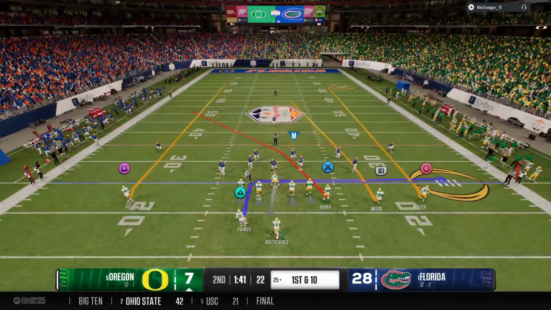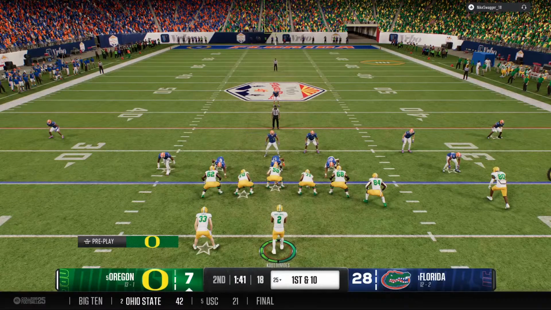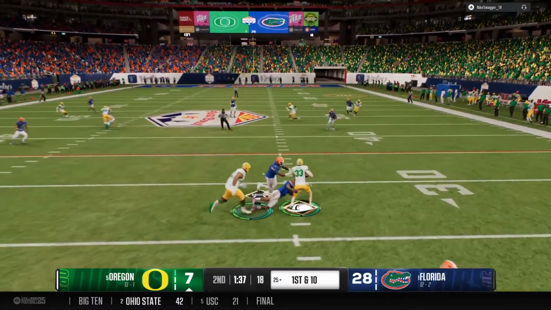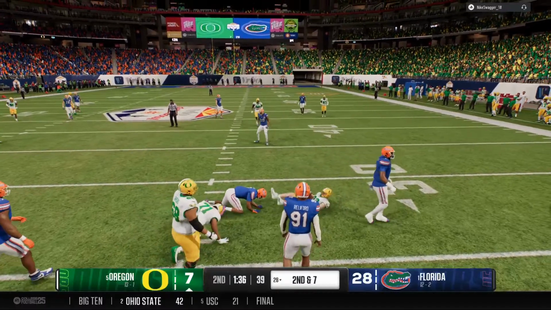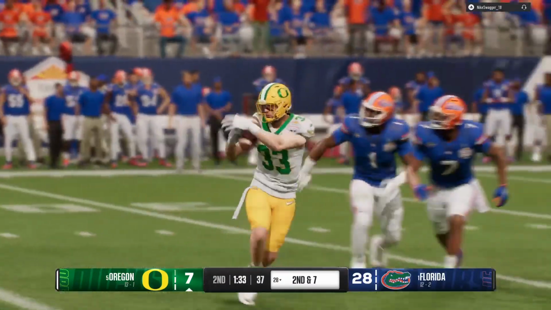And that powerful Oregon offense retakes the field. This has been a rough first half. They'll have to regroup at intermission. But in the meantime, let's see if they can get some momentum going. Caught over the middle. It's Parker. Defense reacts quickly. A very short gain on the play.